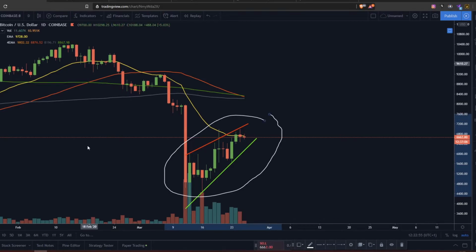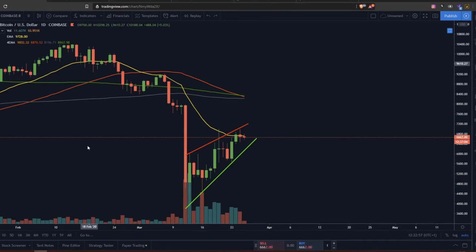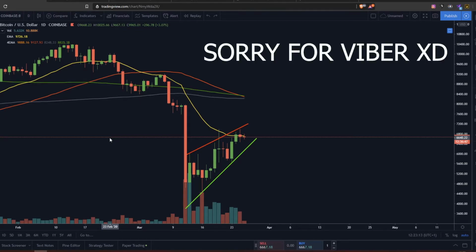For now, in my eyes, it is pretty bearish, and I do not expect it to go on the upside because of the things that we are seeing on the charts. And remember, we should trade and behave according to what the charts are showing us and not what we think, because what we think could be pretty wrong for us and you could lose a lot of money.